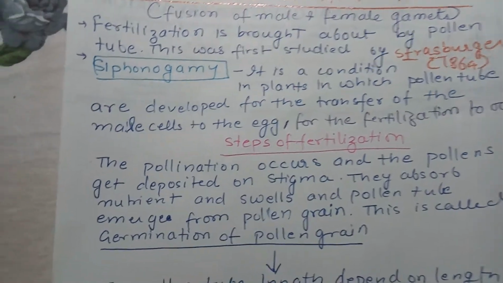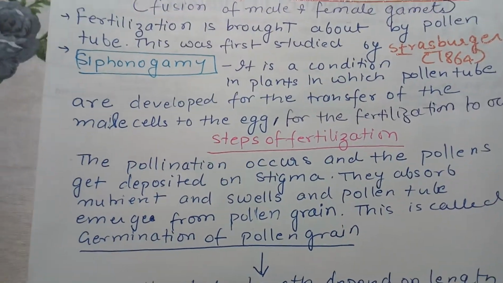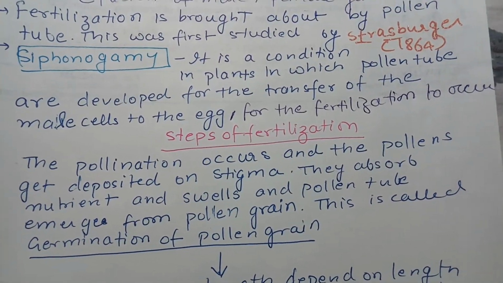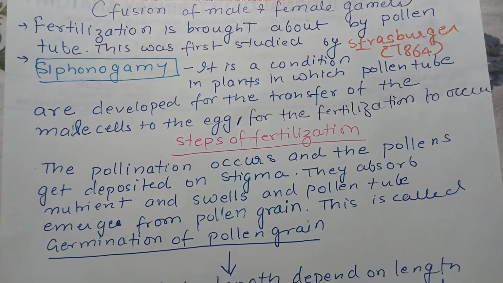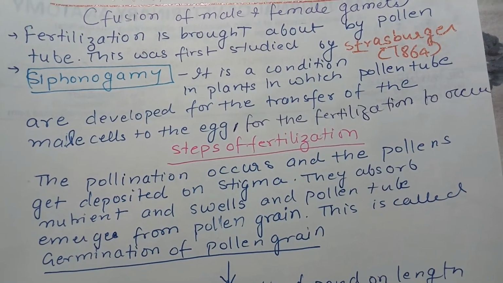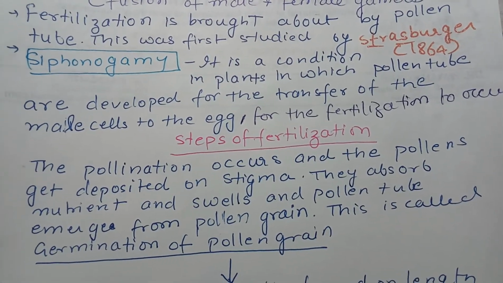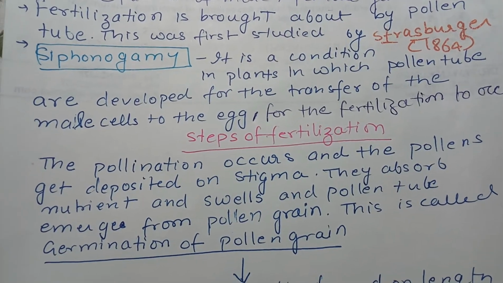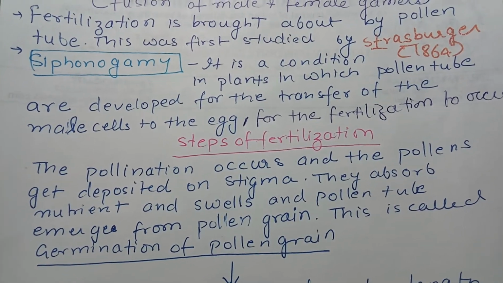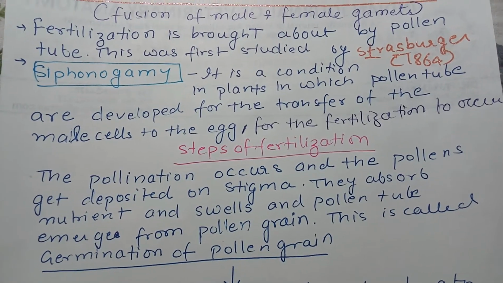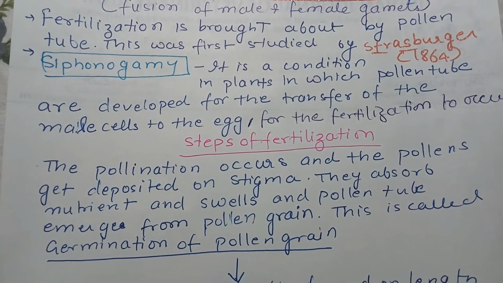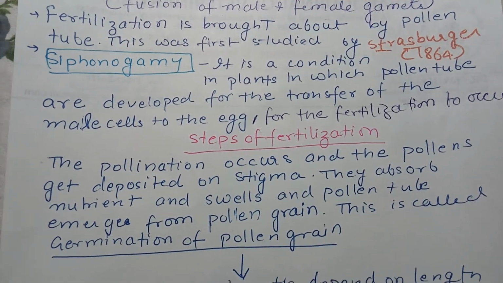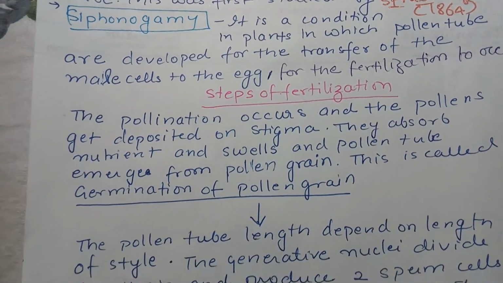Now, if you look at the steps of fertilization, the very first step is that pollination occurs and the pollen grains are transferred to the stigma, and they get deposited over there. They absorb nutrients and swell up, and this leads to the formation of the pollen tube. So the emergence of the pollen tube is described as germination of the pollen grain.